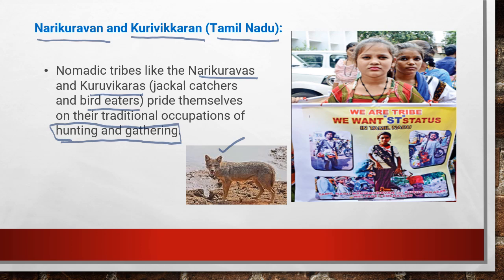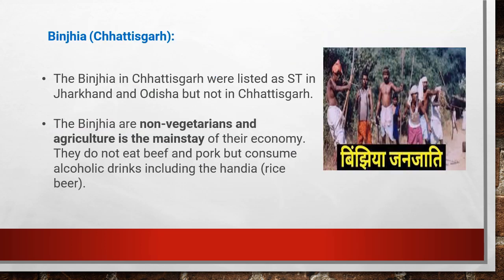Since many years these people have also been demanding the entry of their tribe under the scheduled tribe list. Here I have given some pictures. This is from Tamil Nadu. They have been fighting since long to make the entry under the ST list, and today their demand has taken shape because of the cabinet approval. So we have to remember from Tamil Nadu, Narikuravan and Kurivikaran are the two tribes which got the entry. And along with that, the Binjia tribe from Chhattisgarh.